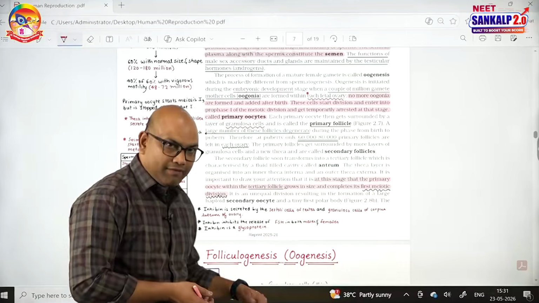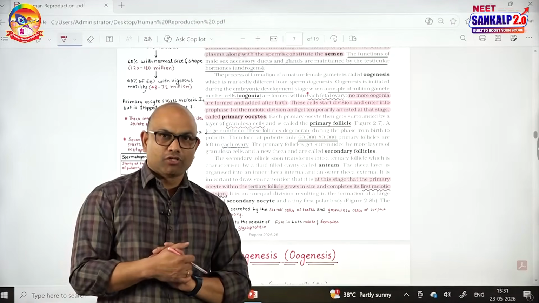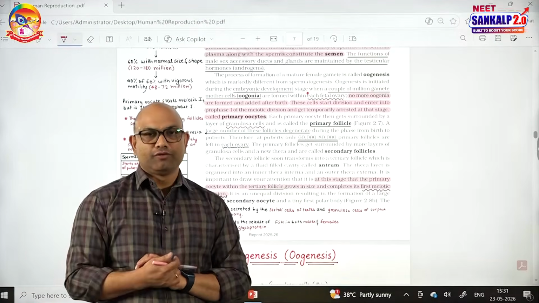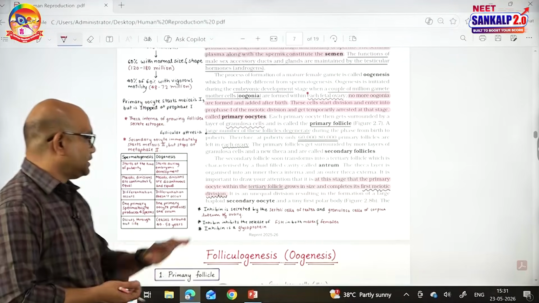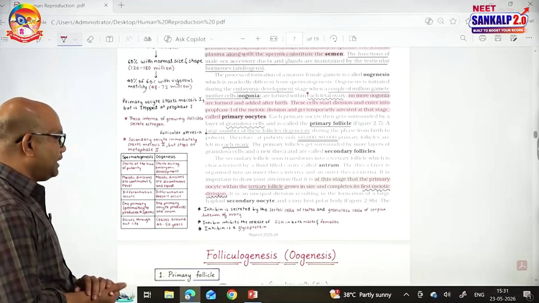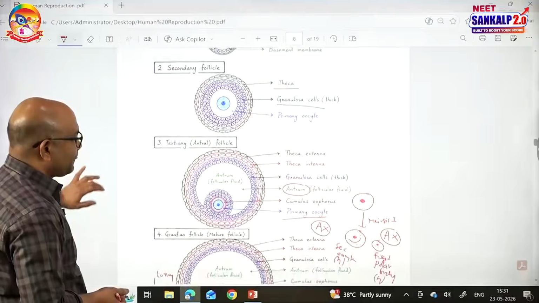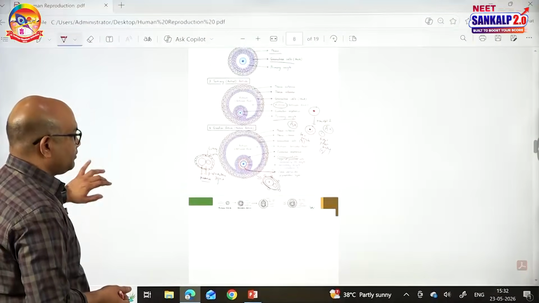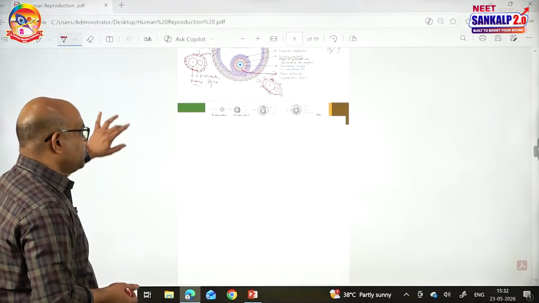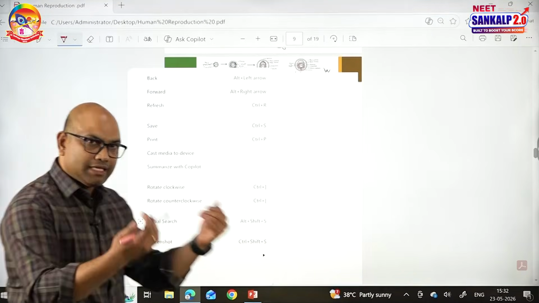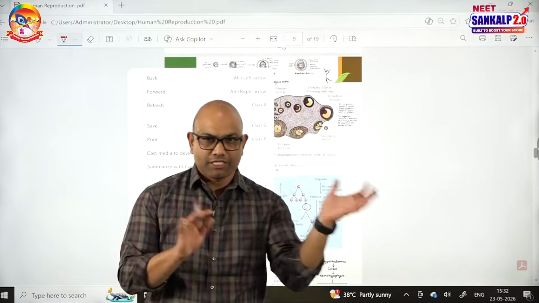Spermatogenesis occurs throughout life, whereas oogenesis will occur for a particular period only. It will stop at the age of 45 to 50 years, a phase called menopause. So these are the differences between spermatogenesis and oogenesis. And regarding oogenesis, let me give you the hormonal control. The same GnRH produced by the hypothalamus acts on the adenohypophysis, and the adenohypophysis produces gonadotropins, FSH and LH.